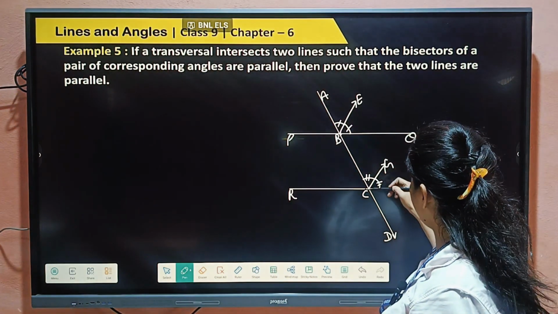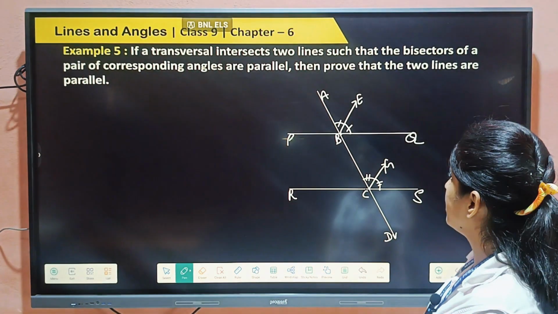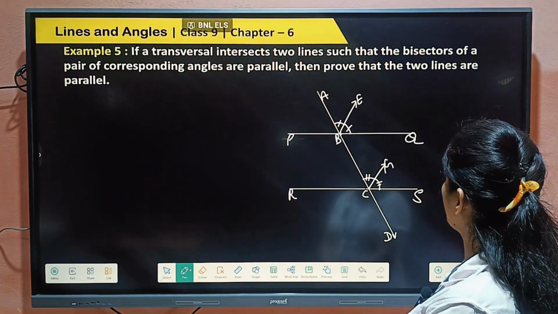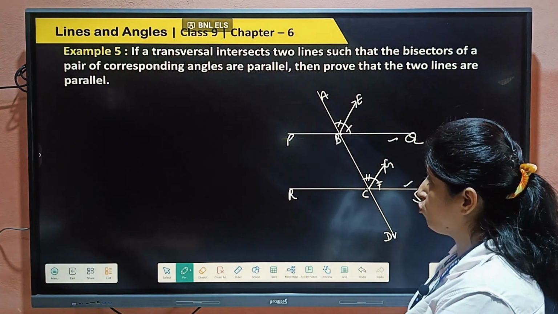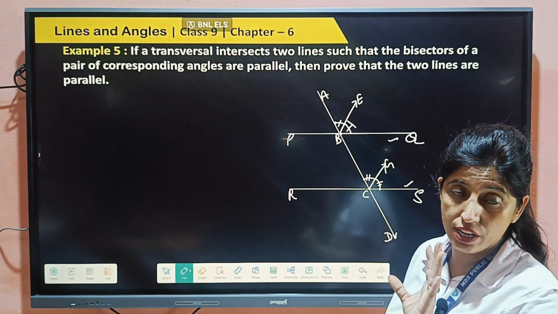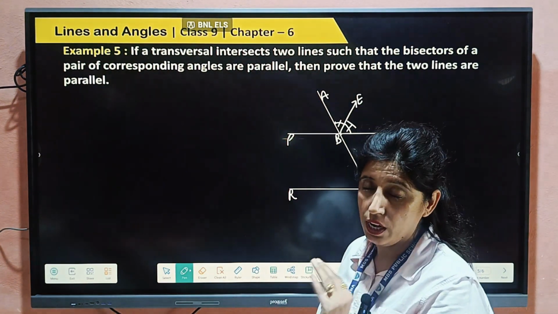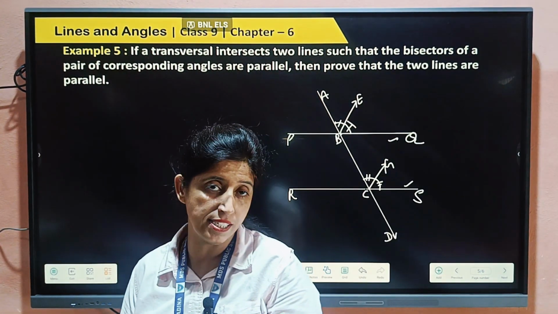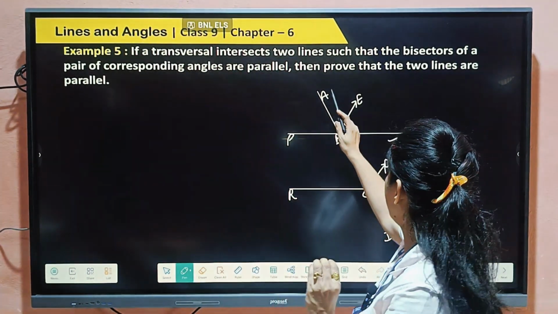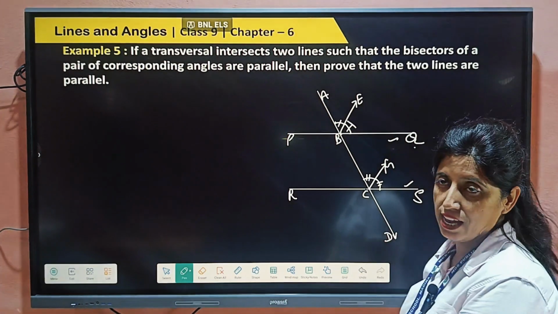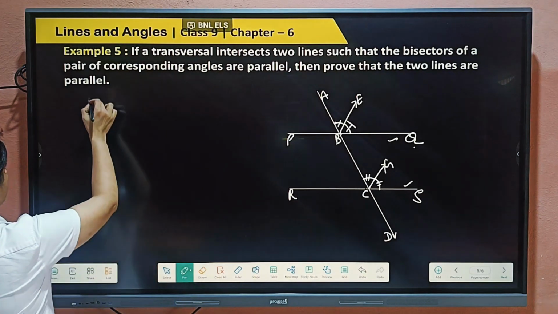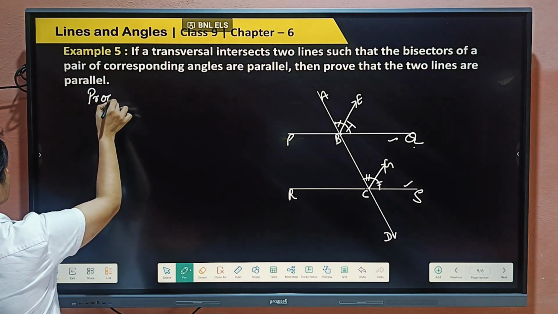And the bisectors BE and CG we have taken, that are parallel, means BE and CG are parallel, given. Then we have to prove that these two lines are parallel. If we prove that these corresponding angles are equal, then the lines are parallel. That only we have to prove. Means we have to prove corresponding angles ABQ and BCS are equal. That we have to prove in this theorem, right? So we will start the proof now.